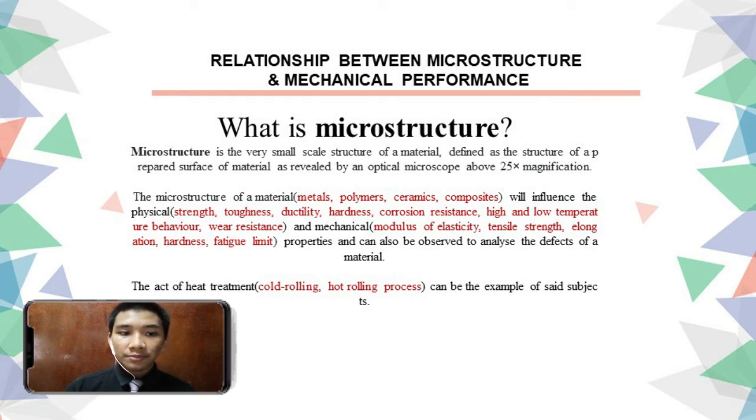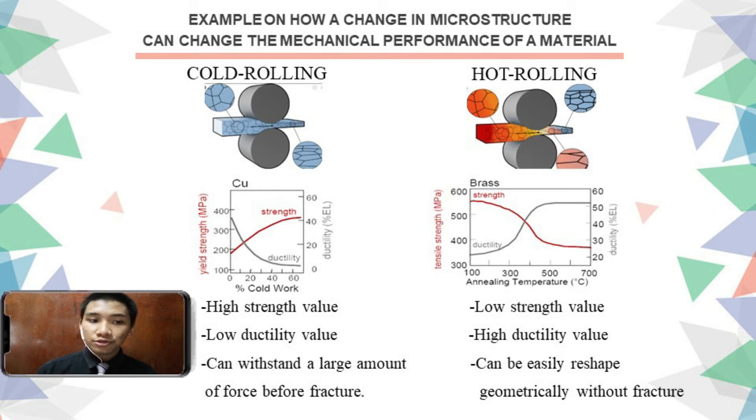And the act of heat treatment works to show the relationship between these two subjects, which are the cold rolling and hot rolling process. You can see the image for both processes, in which the microstructure of the material changed after its process. And from the graphs that are shown, we can see that the ductility and strength of the material also changed due to its transformation.